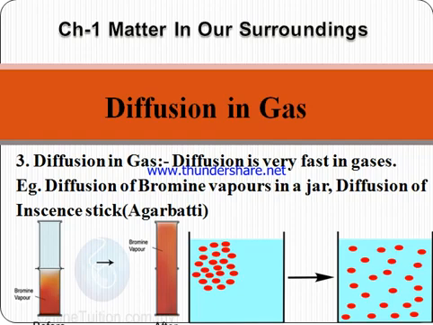Again, diffusion is the process of intermixing of two or more substances by motion of its own particles. Three types. In solids, diffusion is low. Example, potassium permanganate in water. Diffusion in liquids is faster than solids because particles move easily. Example, ink in water. Third, diffusion in gases is very fast. Example, bromine vapors in a jar or diffusion of agarbatti incense stick.